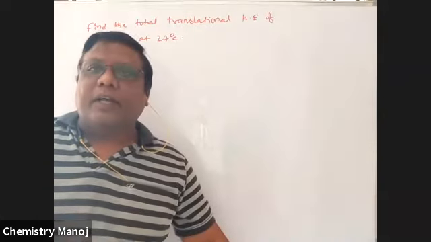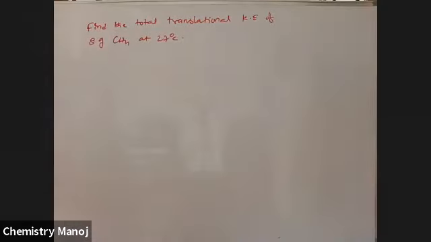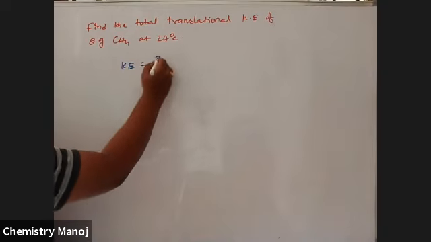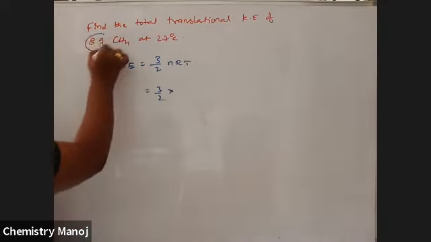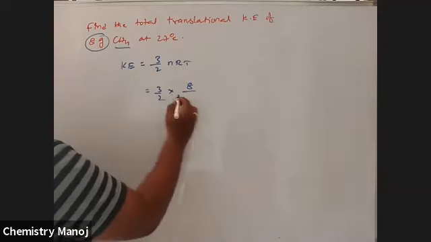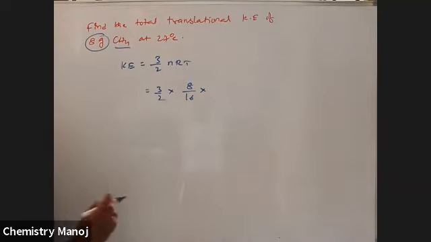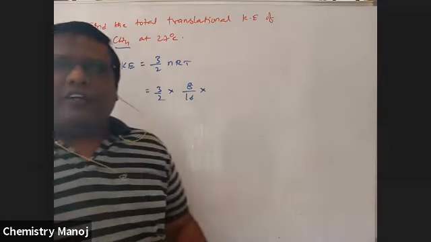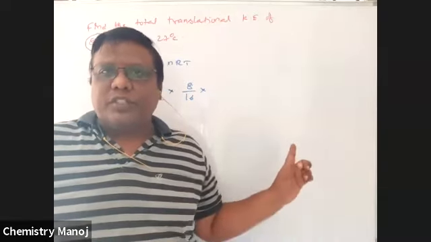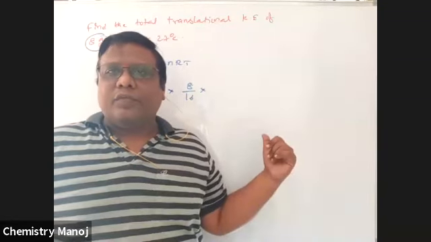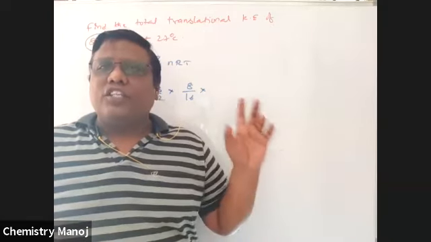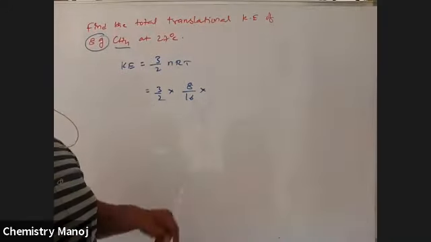Translational kinetic energy is nothing but kinetic energy. Formula: KE is equal to 3 by 2 nRT. Here, number of moles is weight by molecular weight of methane, 16. If you want to calculate the value in joules, use R value in joules. If you want to calculate in calories, use R value in calories. So whatever you want, R value is changed. Now I am going to calculate in joules.